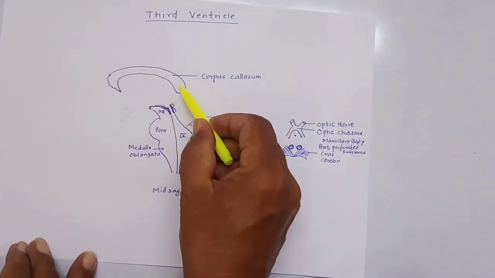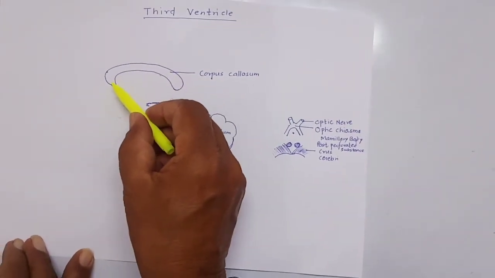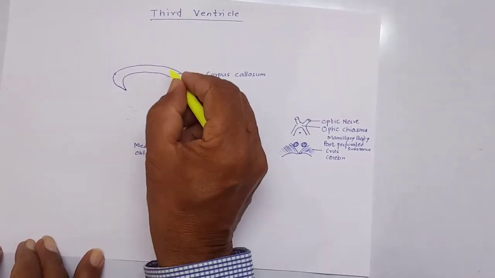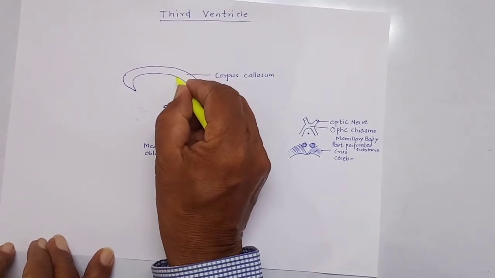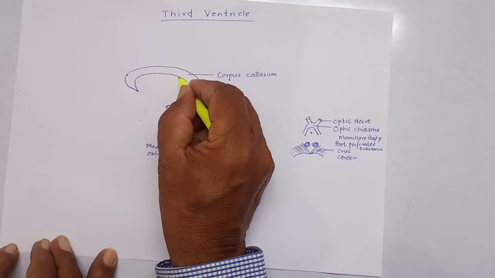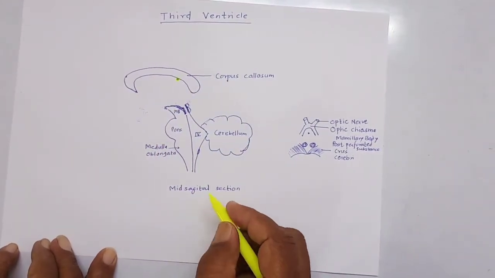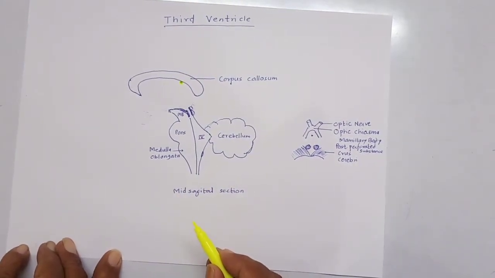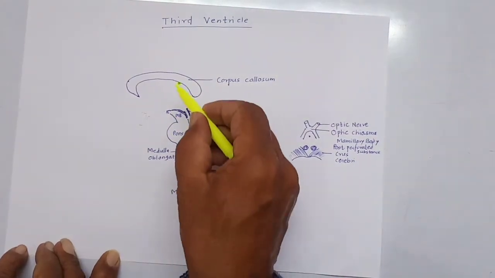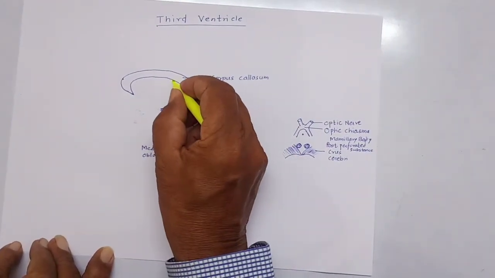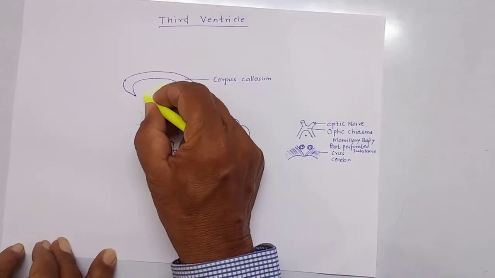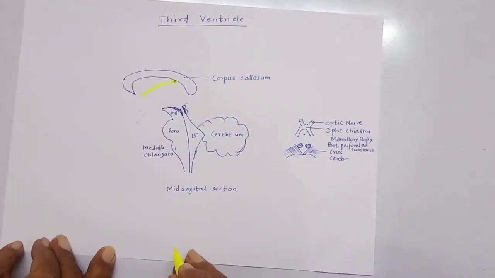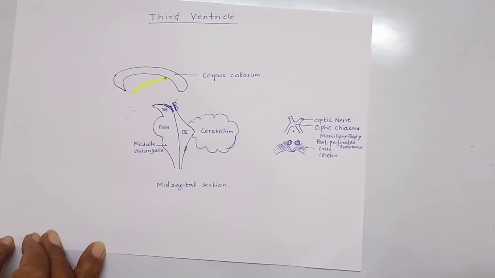This is the corpus callosum. The parts of the corpus callosum are the rostrum, genu, body or trunk, and splenium. The inferior surface of the trunk or body of the corpus callosum gives attachment to the body of the fornix, and the fibers of the commissure of the fornix cross in the body of the fornix. From the body of the fornix begins the column of the fornix. The column of the fornix is directed downwards, forwards, and slightly laterally.